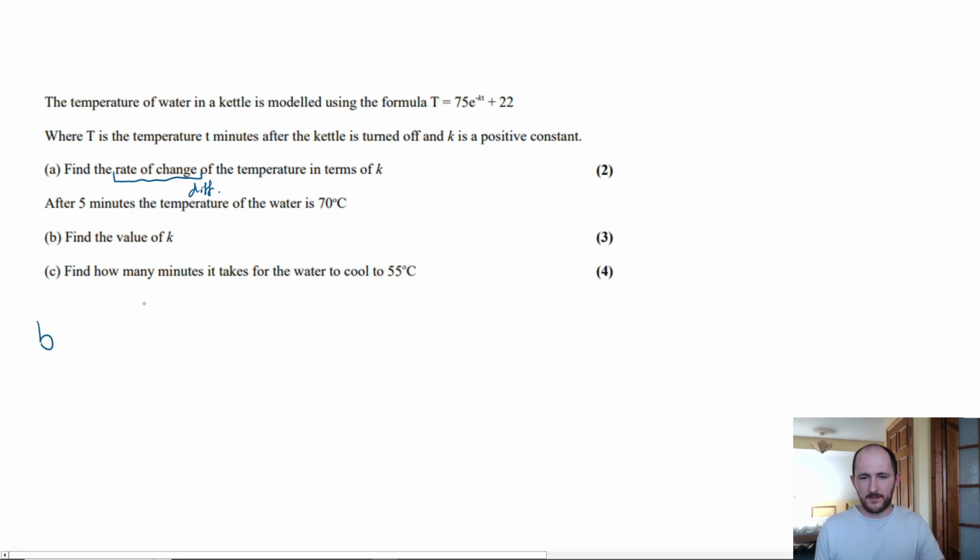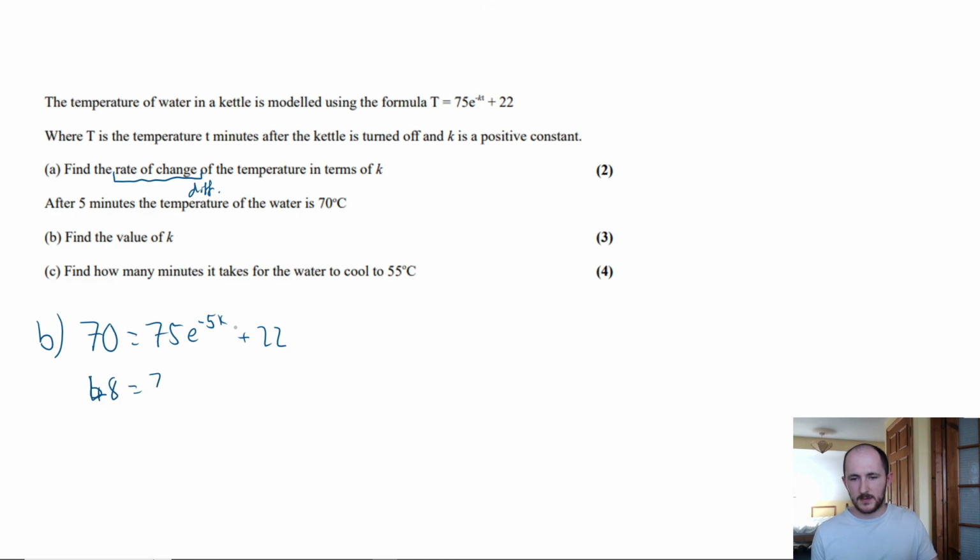So start with part B, find the value of k. Well, it says after 5 minutes, the temperature is 70 degrees Celsius. So capital T is 70. Equals 75 e to the minus k, and that was 5. So if you want, you can write this as k times 5, or you can write this as 5k plus 22. Minus 22 from both sides gives me 48 is equal to 75 e to the minus 5k. Divide both sides by 75, we have 48 over 75 equals e to the minus 5k.